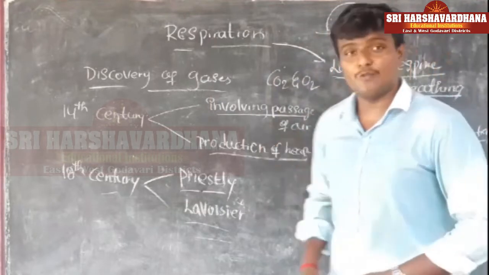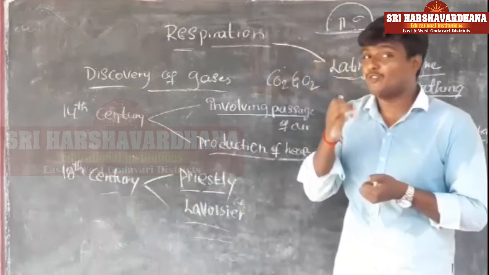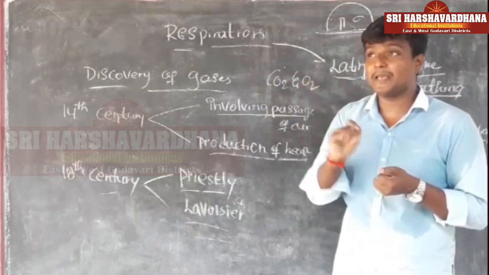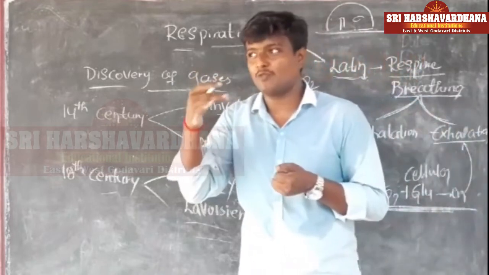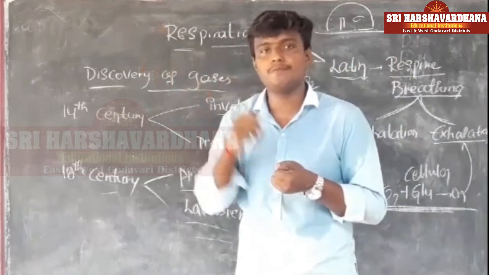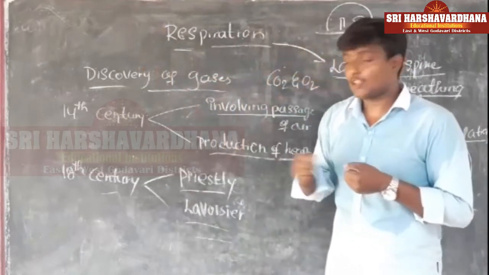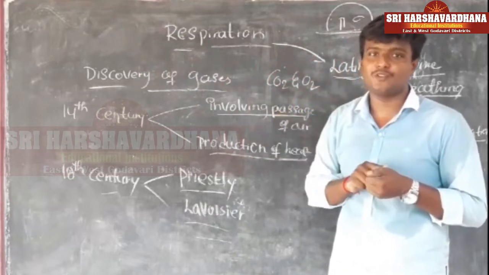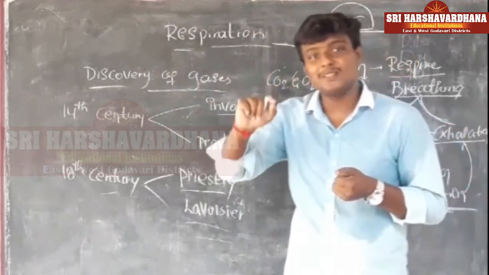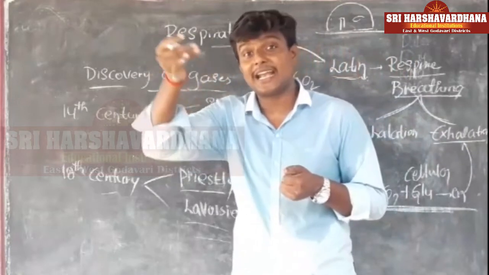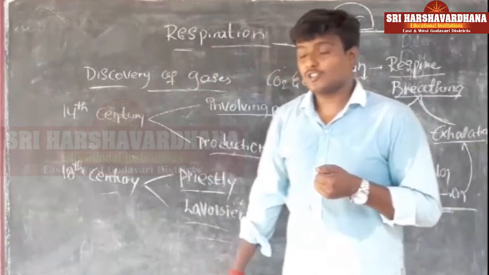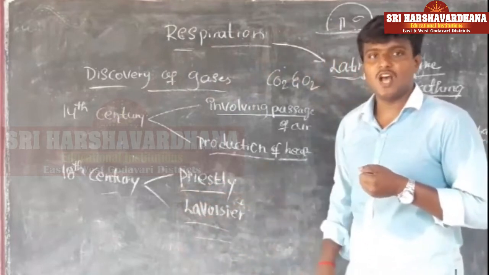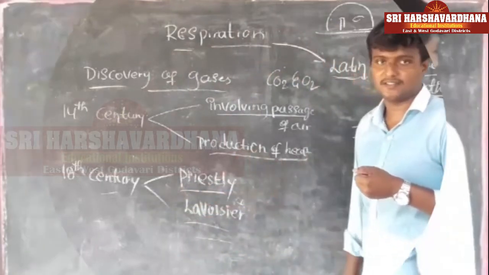Priestley concluded that animals and burning things make the air impure. Impure by which gas? CO2 makes our air impure. But Priestley gave one more conclusion: plants make the air pure, because plants release oxygen. After Priestley, some other experiments were done by Lavoisier, and now we can discuss what he did.